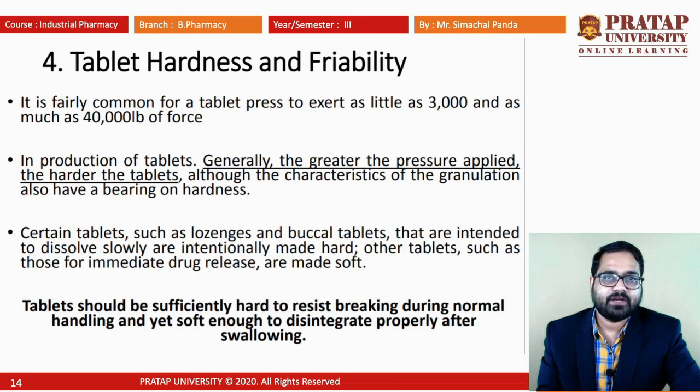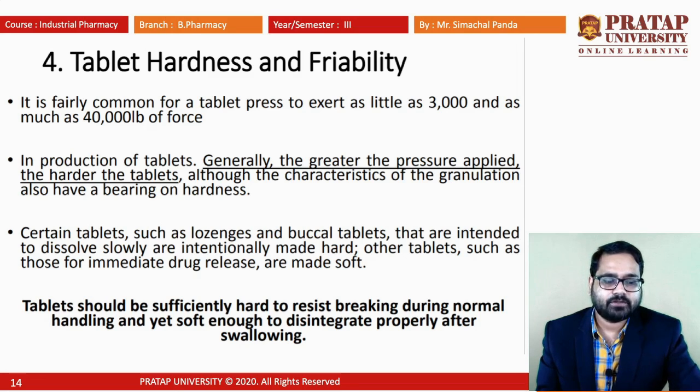Friability is this: whenever we take the tablet from one place to another, it goes through different transport systems. The tablet may remain inside a purse and may fall down, and there are chances when it is shipped from one country to another through different modes of transport. Due to that, sometimes external force is generated, and the friability test is made to ensure that the tablet does not break under a particular force.